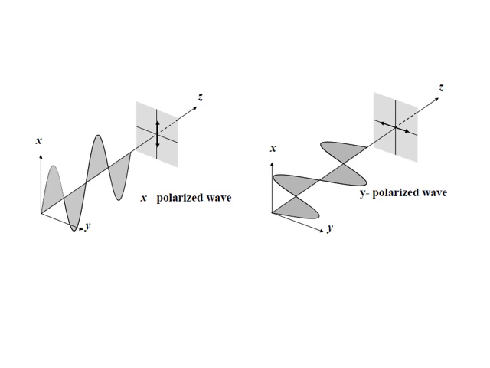Here is another representation of the x polarized wave and y polarized wave. If you see here, all oscillations are only in the x direction, and the wave is propagating in the z direction. So this is called x polarized wave. While in the second figure, the oscillations are in y direction, while the light is propagating in z direction. So this is called y polarized wave.